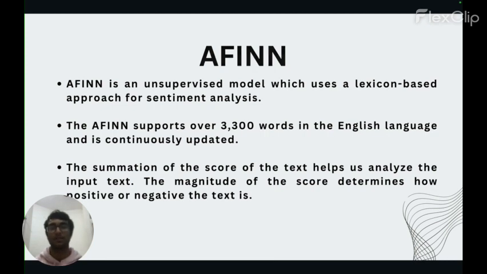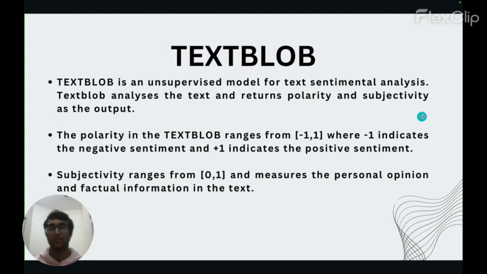So the next model is TextBlob. TextBlob is a very famous Python library which is used in NLP tasks and sentiment analysis. TextBlob is also unsupervised and a lexicon-based model. It has two parts, polarity and subjectivity. Polarity gives us the sentiment of the sentence. The polarity score of a sentence comes between -1 to +1, where negative scores indicate negative sentiments and positive scores indicate positive sentiments.